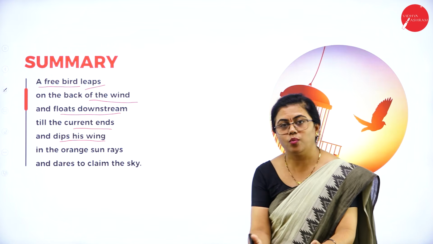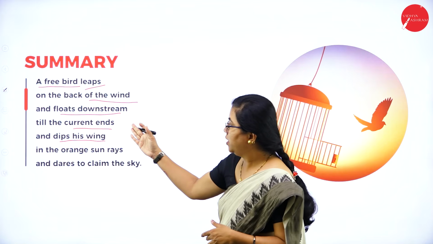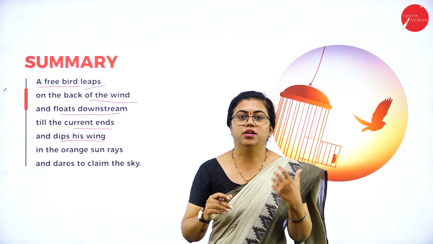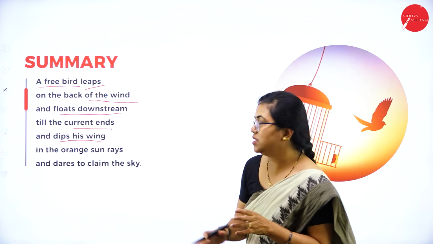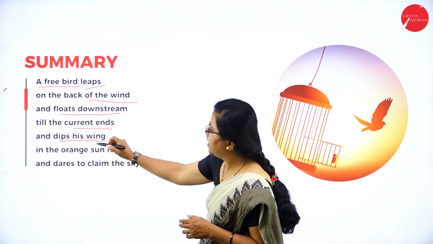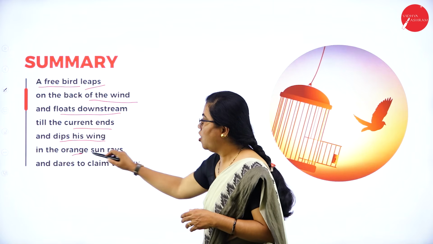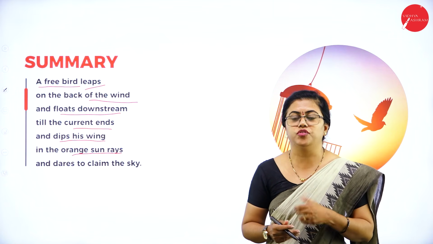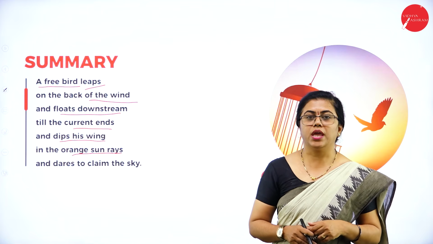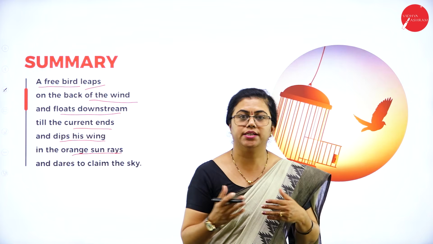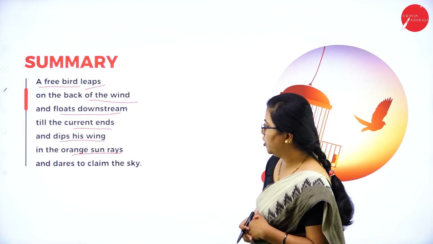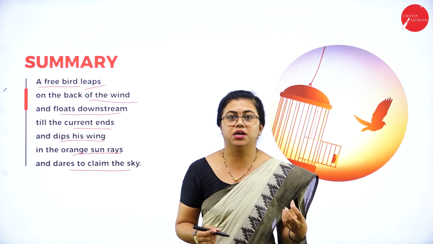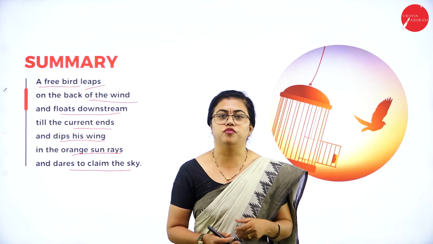It is experiencing the wind, it is experiencing the water, it is seeing the current, it is watching that water flow downstream. So like this, it has various experiences, and it dips his wing in the orange sun rays. So it is able to experience the rays of the sun also. When the orange rays of the sun fall on it, it dares to claim the sky. So this free bird behaves like he is the king of the sky.